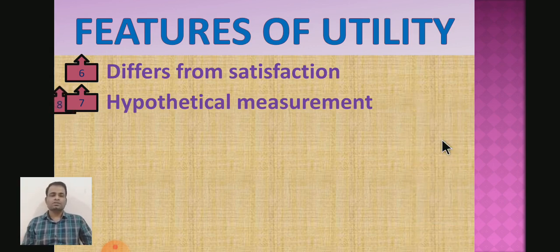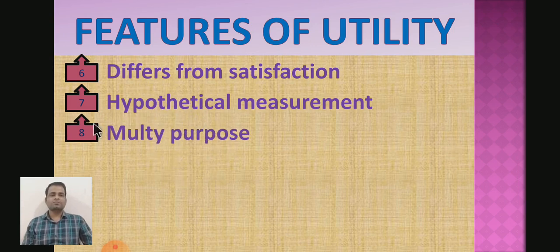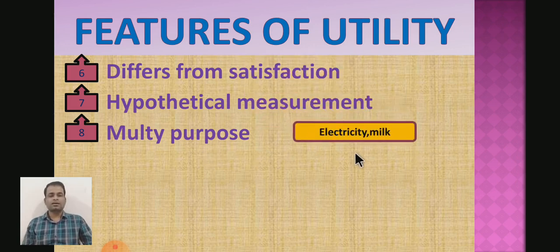Then the next feature of utility is that it is multi-purpose. It means if a particular commodity has been purchased, it can satisfy several wants of the consumer. Here we may take a very easy example from our routine life: electricity.